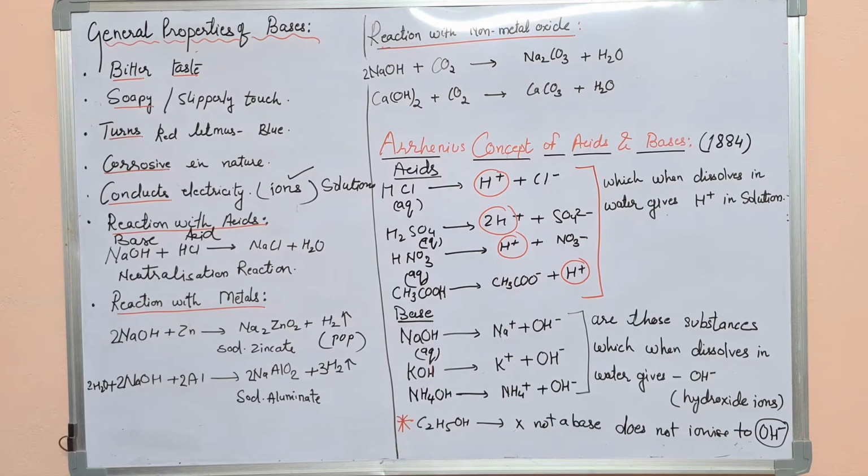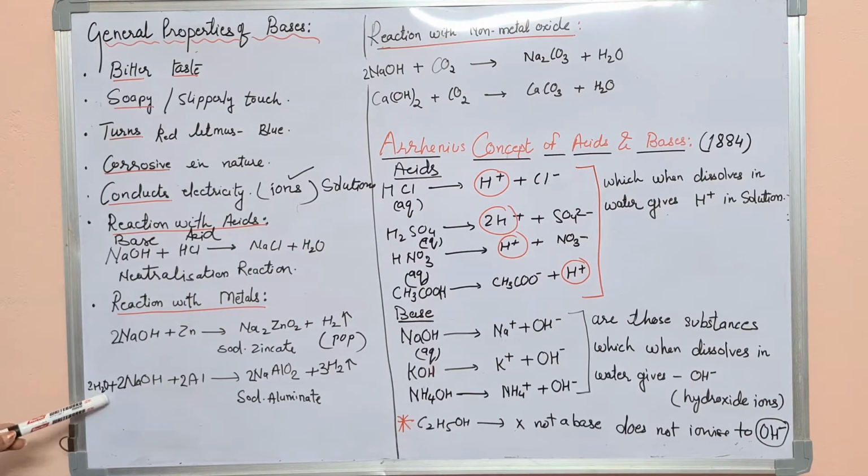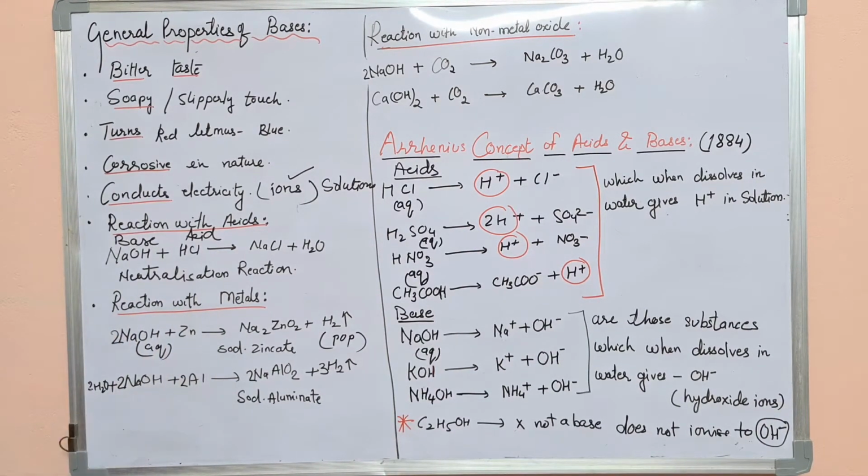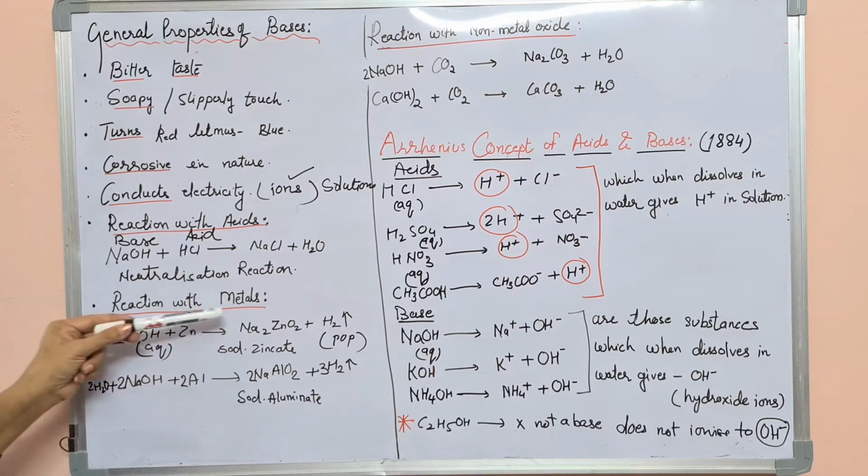Now the next one is the same sodium hydroxide, but now we are going to replace the zinc metal with aluminium. Sodium hydroxide reacts with aluminium, and we have taken sodium hydroxide solution, so here H2O, water, is there. Here also this is an aqueous solution. When aluminium metal is dropped in sodium hydroxide solution, it forms NaAlO2. This is called sodium aluminate, plus hydrogen gas. So this is the reaction with metals.